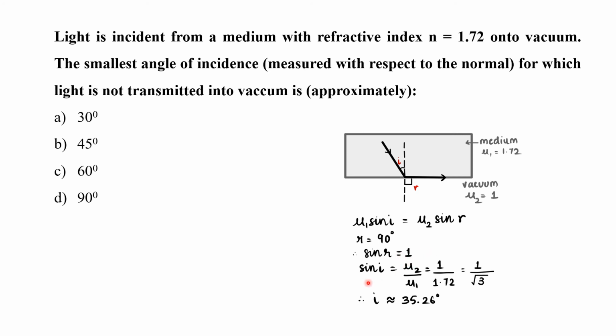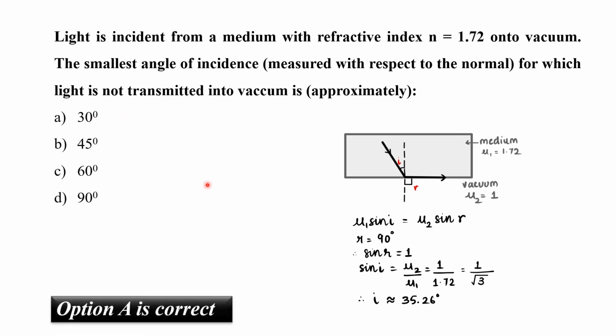So sine i can be calculated as mu2 by mu1, which is 1 by 1.72, which is approximately equal to 1 by root 3. So i is approximately equal to 35.26 degrees, which is approximately 30 degrees. So the correct answer is option A.